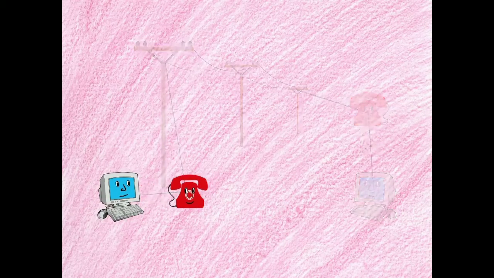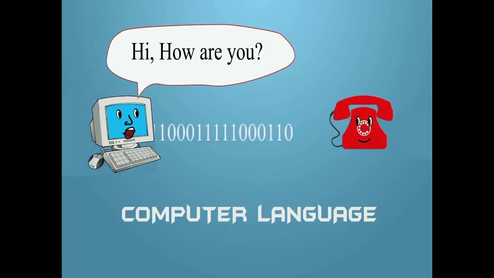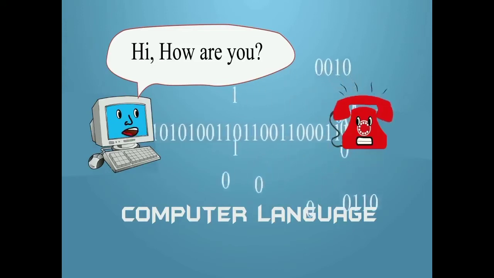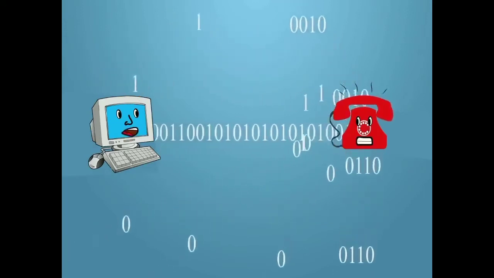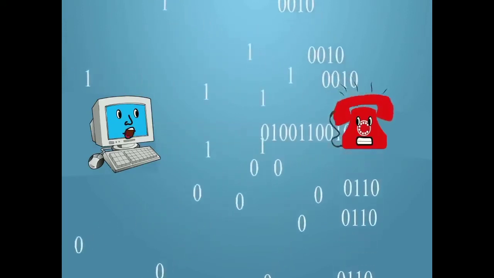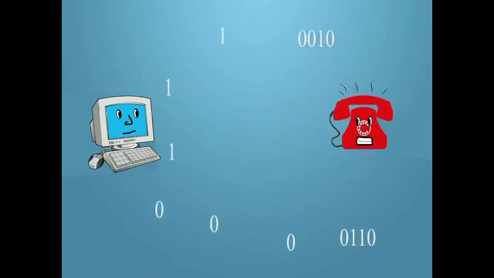But there is a problem in this continuity of the serial communication. Once you have typed the message, "Hi, how are you?", the computer will convert and send the messages in the form of zeros and ones. That is, the binary language which the computer knows.